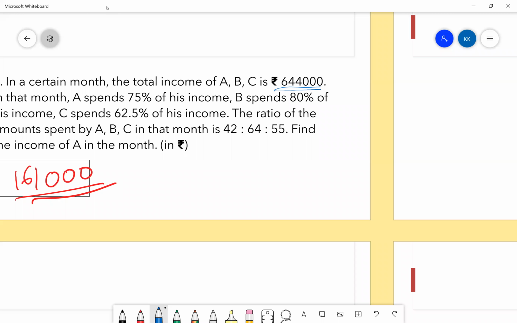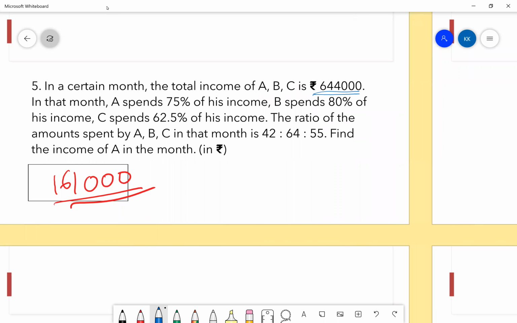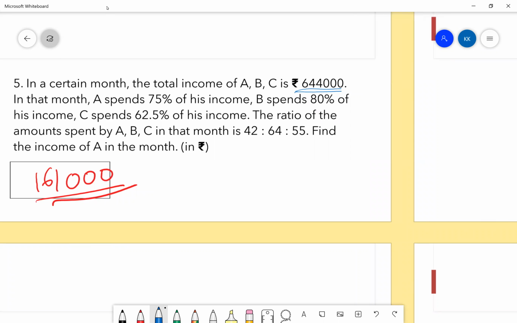A spends 75% of his income, B spends 80%, and C spends 62.5%, and the ratios of these are this, and this. Now, can I say 0.75A is equal to 42x, and why am I taking x? Because I have a ratio here. Can I represent these numbers as 42x, 64x, and 55x? Can I do it, guys? Yes.